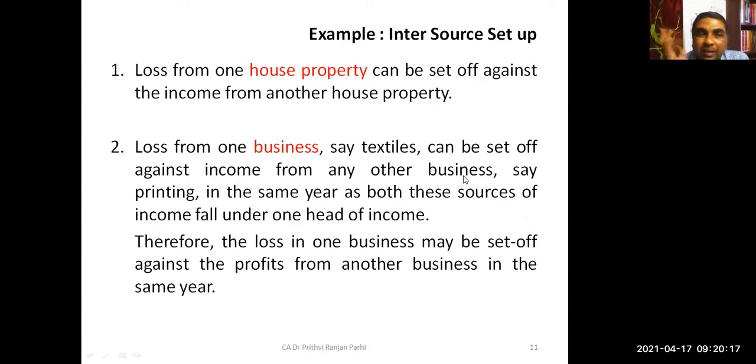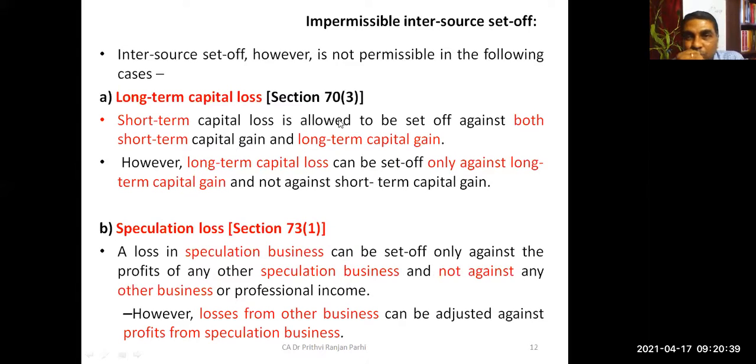Okay, I can give you two examples. Example one, suppose someone is having two house properties. In one house property there is a loss, in another house property there is a profit. So that can be set off. Or someone may have two businesses or more than one business. In one business there is a loss, in the other business there is a profit. That also can be set off. And this concept will be referred to as inter-source setoff.